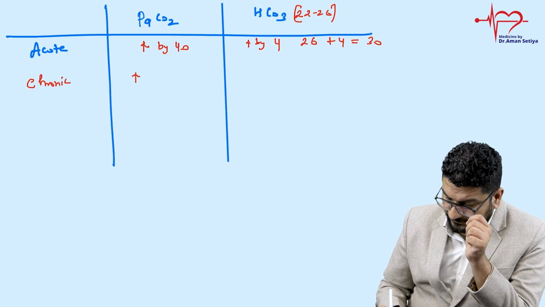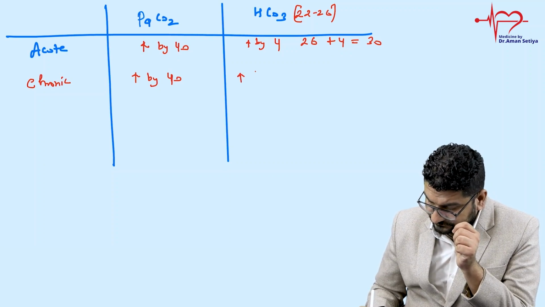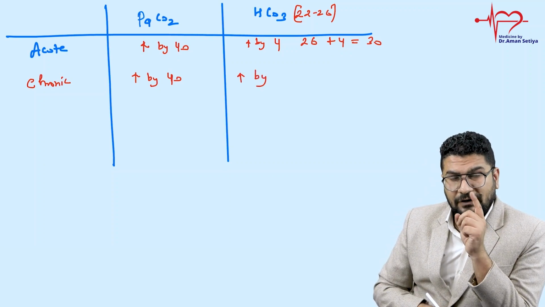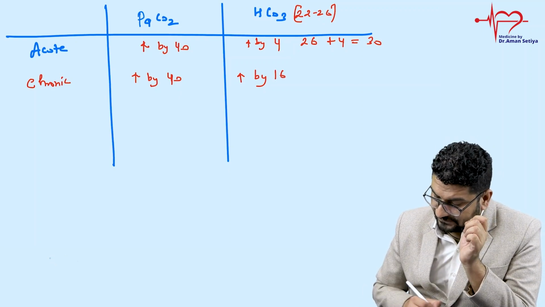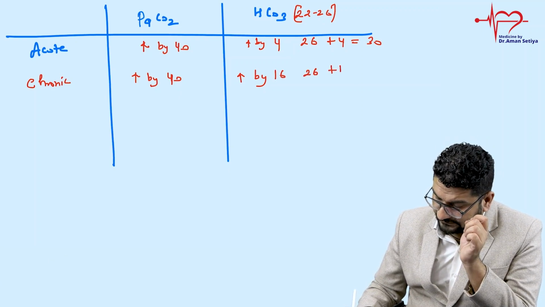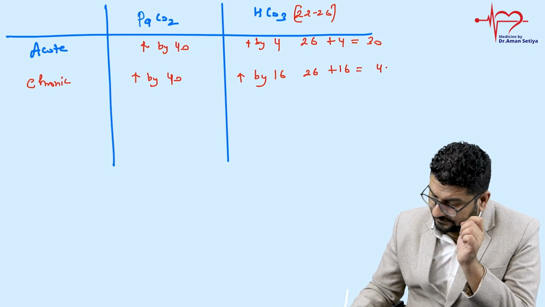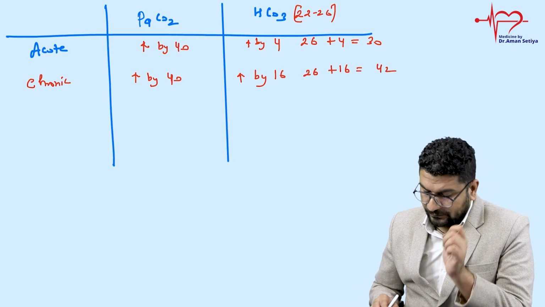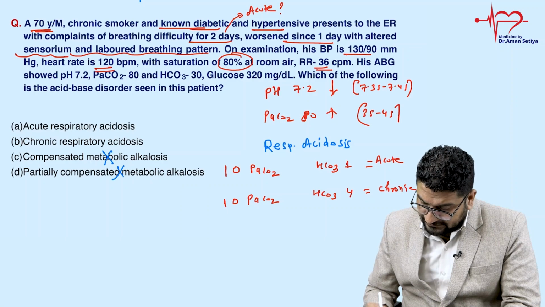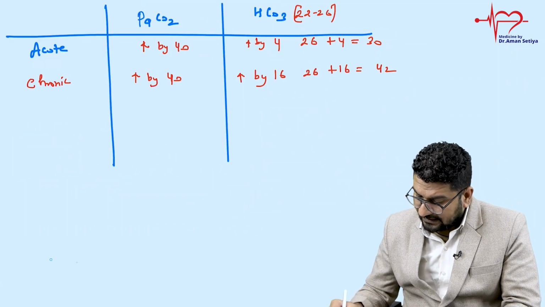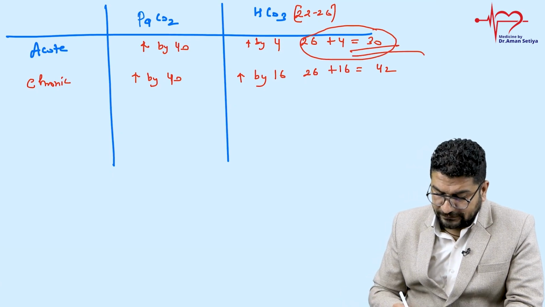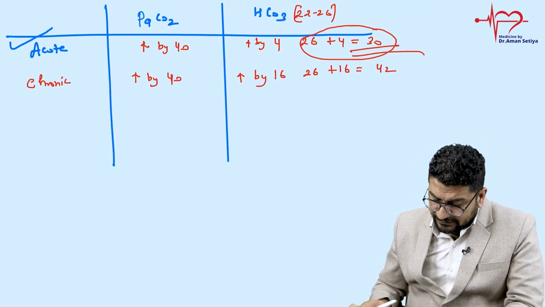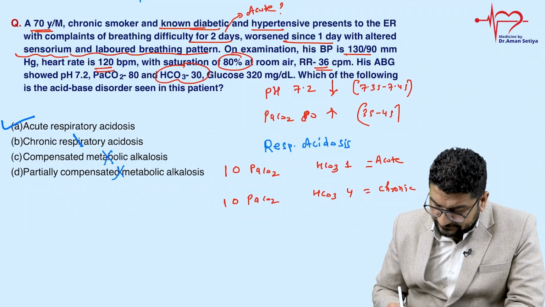And if I say it's a chronic process, when there is an increase by 40, for every 10 it is 4, so for every 40 it will be 16. There will be an increase by 16. Now if you add 26 plus 16, this will become 42. In this case, bicarbonate is given as 30, and the bicarbonate which we calculated for the acute process is also 30. So again, it's a case of acute illness. So it's a case of acute respiratory acidosis.